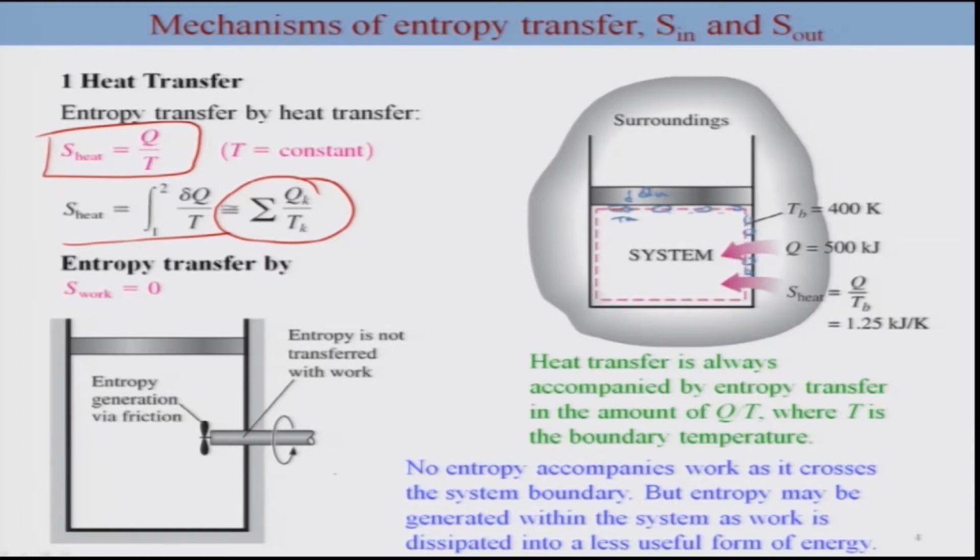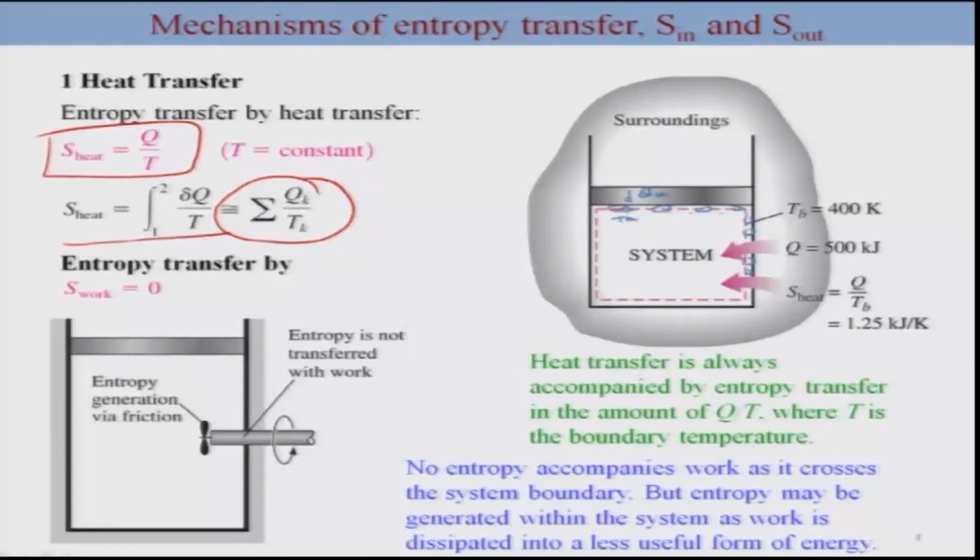We already mentioned that the entropy associated with work interactions is 0. In other words, entropy is not transferred with work. So there is entropy transfer due to heat, and later we are going to talk about the particular case where mass flow can also transfer entropy. So no entropy accompanies work as it crosses the system boundary, but entropy may be generated within the system as work is dissipated into less useful forms of energy. So when work is transferred to internal energy, due to the dissipation into a less useful form, this particular aspect can generate entropy within the system.